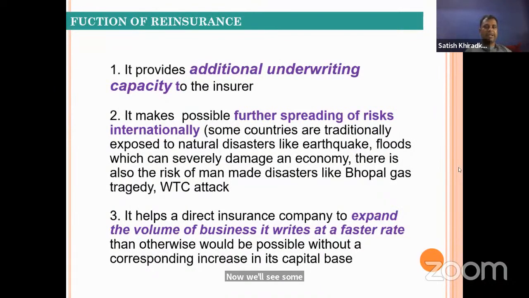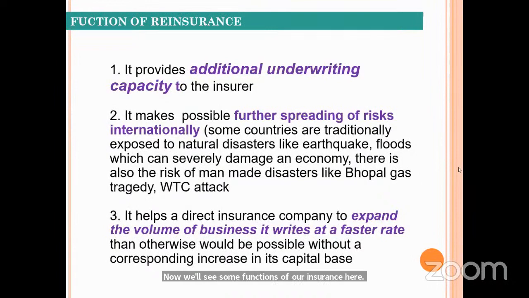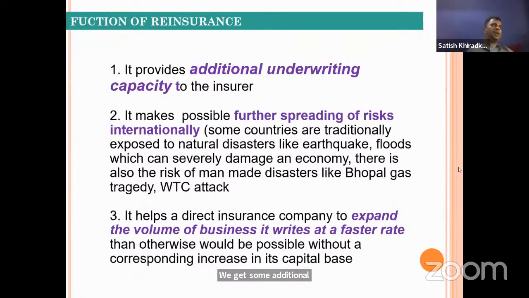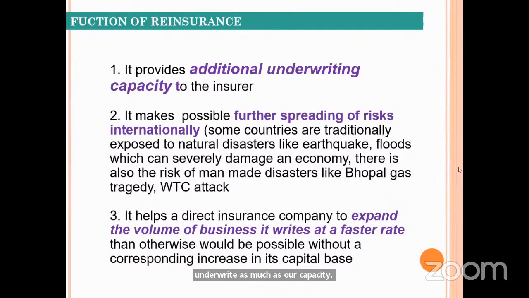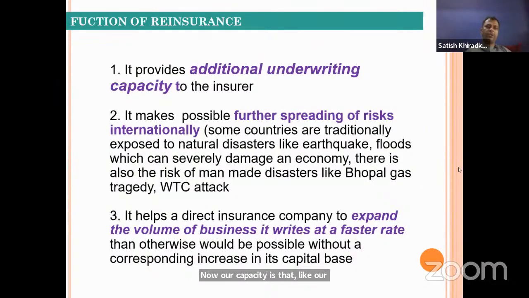Here we get some additional underwriting capacity for the insurer, because you must be knowing that we can underwrite only as much as our capacity. Our capital, free reserves, and all this come together as capacity. If we do not have that much capital and free reserves, then we cannot underwrite much. If we want to underwrite more, we can do it with the help of reinsurance. It makes possible further spreading of risk internationally.